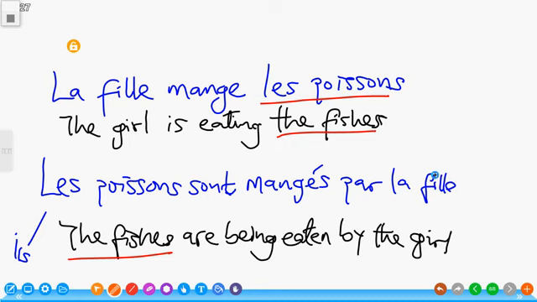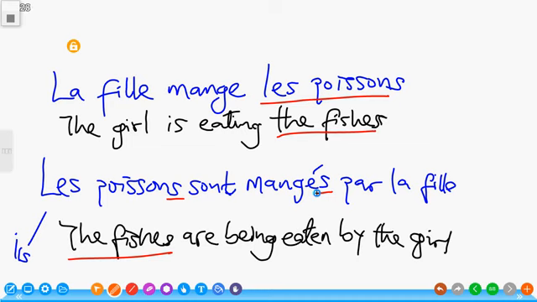Par la fille. Now, in this case, because we have les poissons, which is plural, the rule says that there must be an accordance in the number and gender. So we have manger here as well in plural.